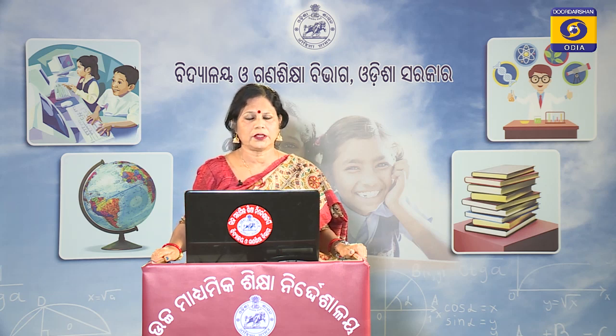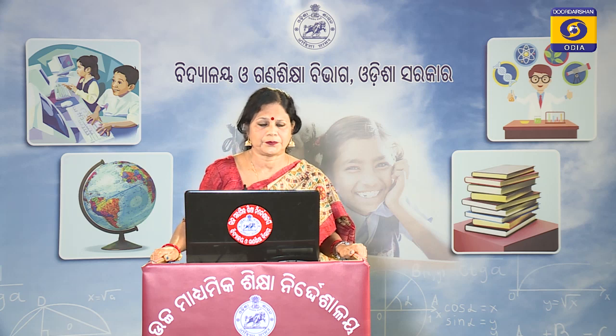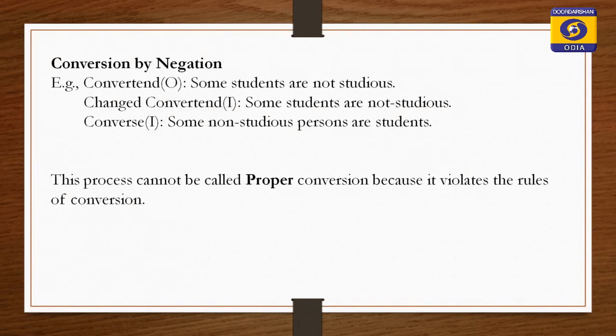Then they convert that proposition. Let us see how it occurs. The premise is an O proposition. The O proposition is: some students are not studious. Here, students is the subject, studious is the predicate, and are not is the copula. Not is the negative sign, shown along with the copula.